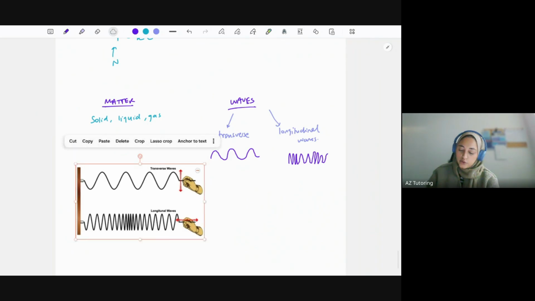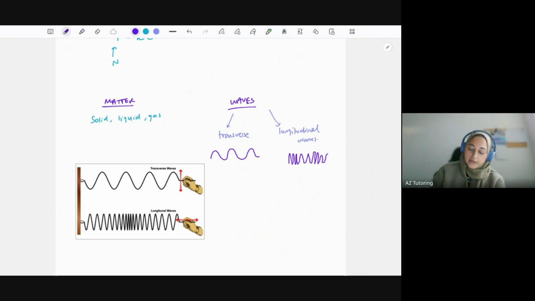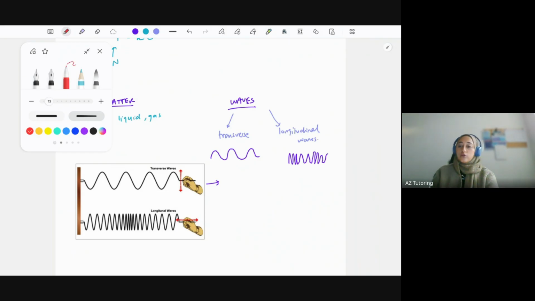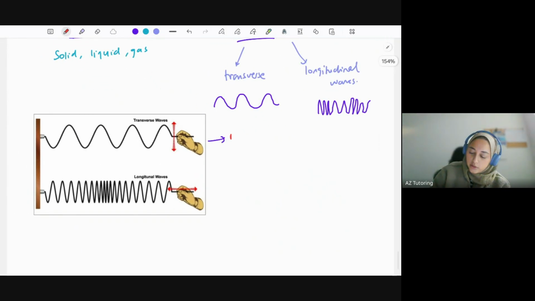Okay, transverse waves and longitudinal waves. Now, you need to know some examples of both transverse waves and longitudinal waves. Now, transverse waves are all the waves that are essentially in the electromagnetic spectrum, which we're going to speak about. So the electromagnetic spectrum waves, we've got stuff like light, which is in the electromagnetic spectrum as well, water waves.